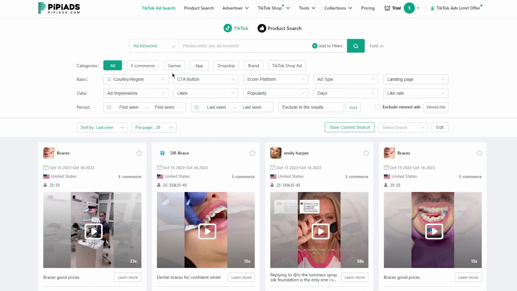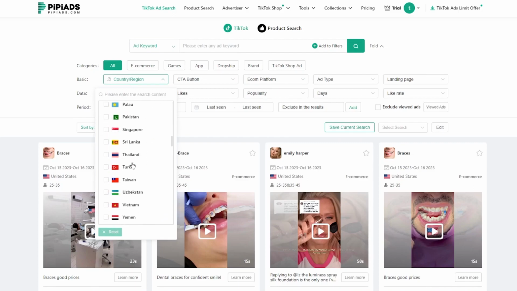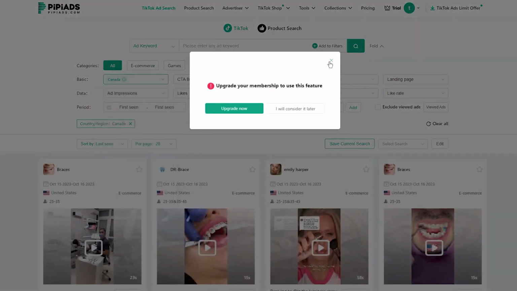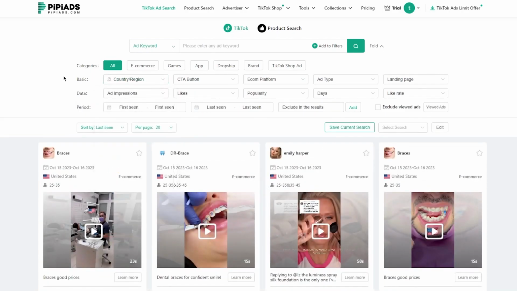So over here, if you want to look for a product, you have all these filters and you can search for anyone. So first of all, you have categories with all e-commerce products. You have game products, apps, dropshipping, brand, TikTok shop ads, and a whole lot more. So this is basically the TikTok shop with the TikTok ads. And you can also filter your product search by any considerable change if you want to. So first of all, you can change the country. So let's say I'm going to go with Canada. I want some Canadian products. Now, obviously, you're going to need to up your membership to use this feature, but more on that later. But yeah, you get the point that you can change your filters and countries.